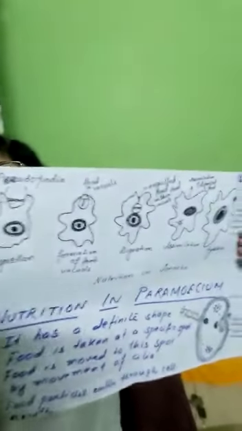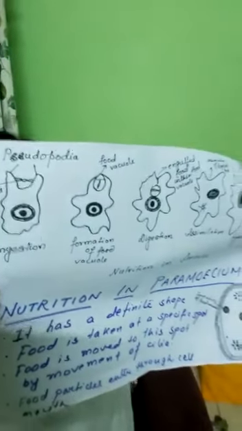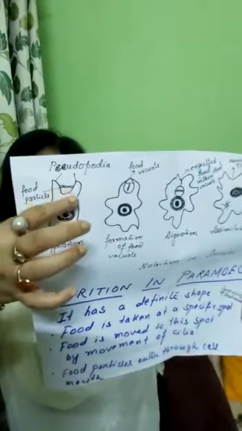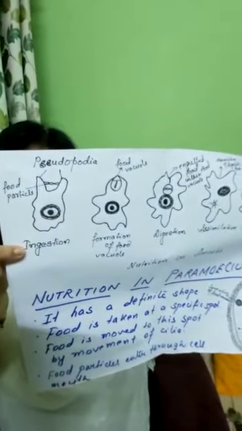Now let us take a look at the diagram of amoeba. I'll request the camera to be a little bit closer. You can see the diagram? Yes. So this is the first one, ingestion. You can see that amoeba doesn't have any definite body shape, right?